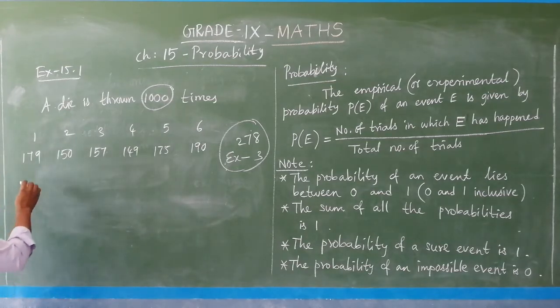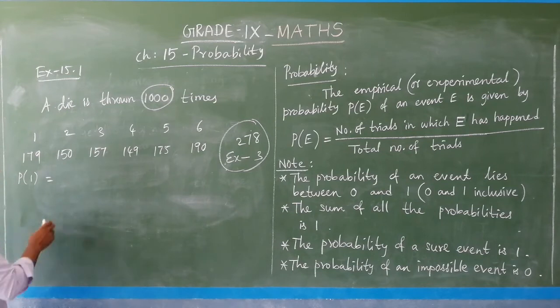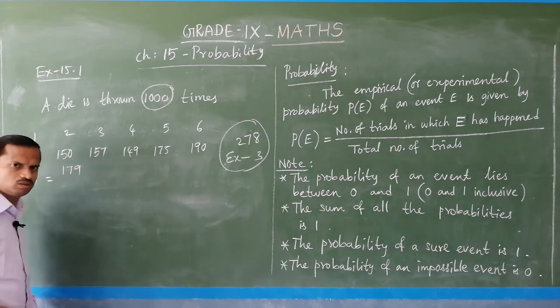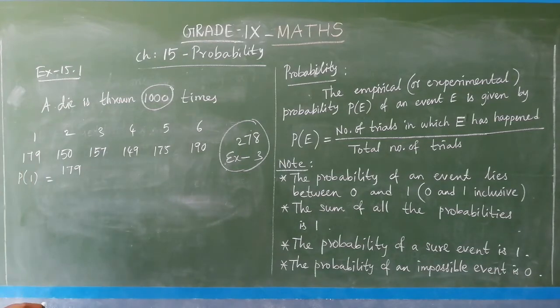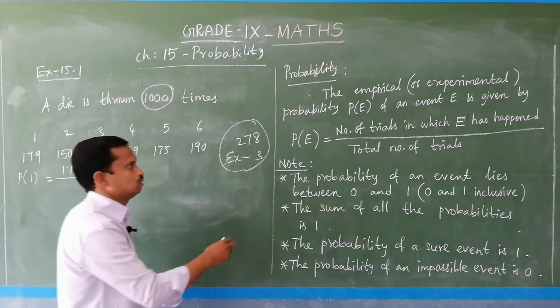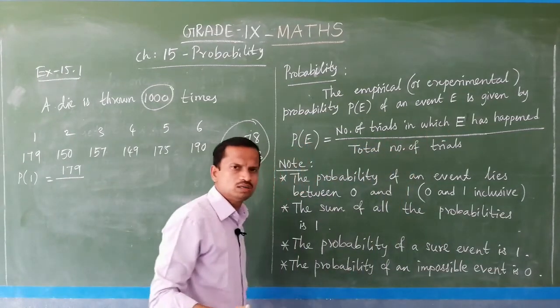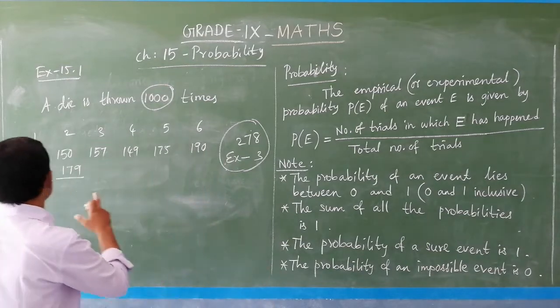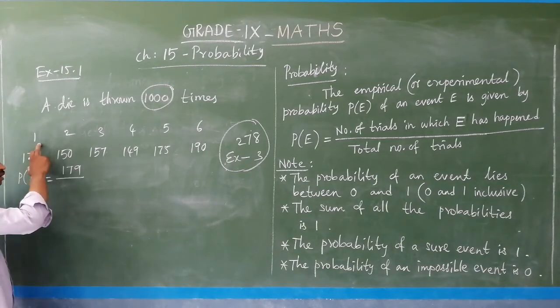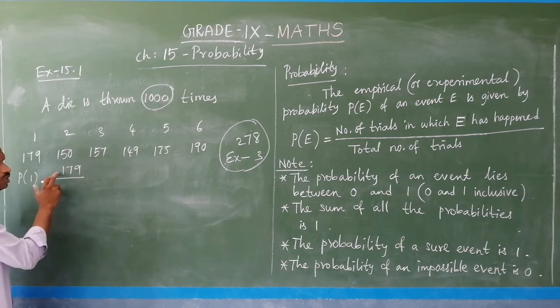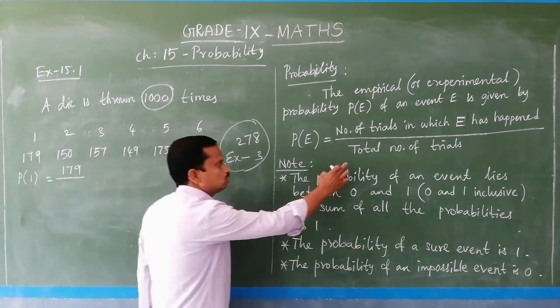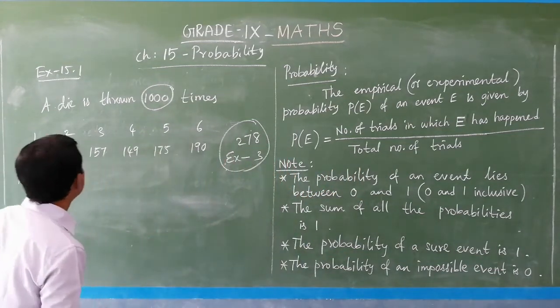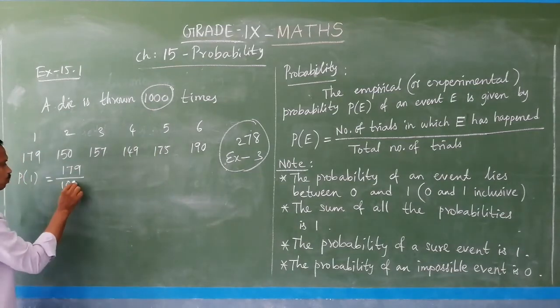So, for each outcome, you take the probability of getting 1. How to write this? The number of trials is 179 times. So, 179 times number 1 occurs out of the total number of trials. The number of trials in which E happened. E is what? That is number 1. The outcome number 1, how many times? 179 times. That is the numerator. And the denominator is the total number of trials. So, the total number is 1000. So, you have to put 1000.